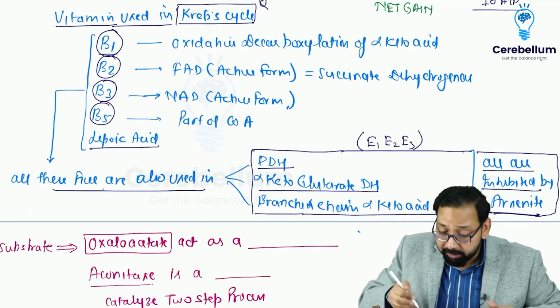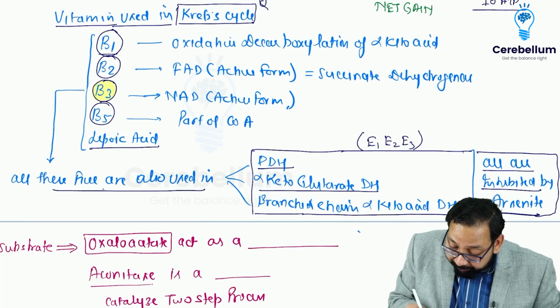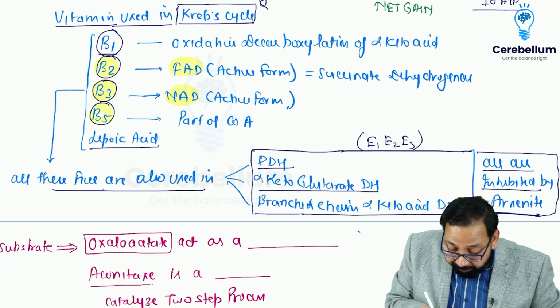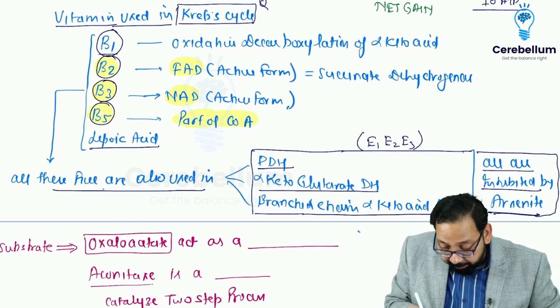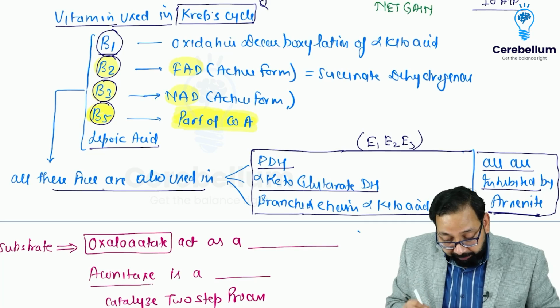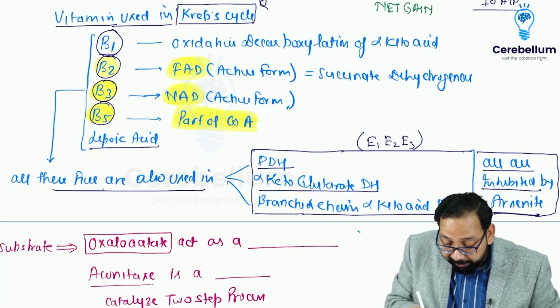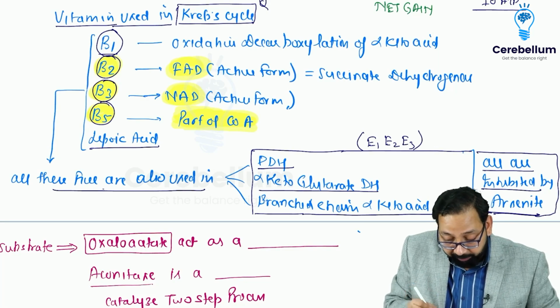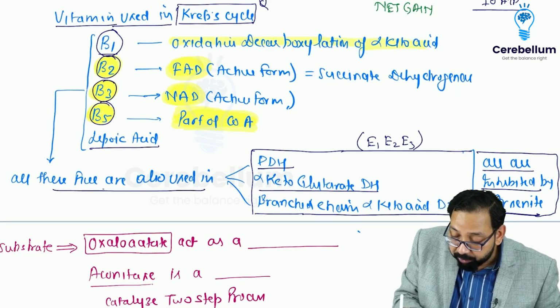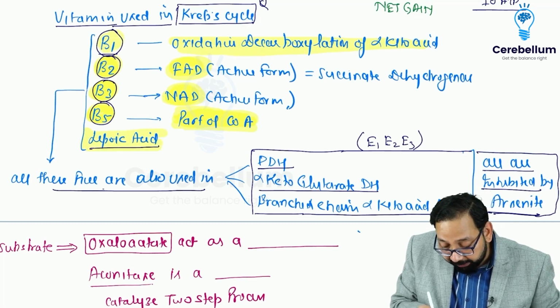I have already discussed, but repeating it again, that active form of B3 is NAD, active form of B2 is FAD, B5 is part of coenzyme A. So anywhere you find coenzyme A, you will say B5 is cofactor. Anywhere you find NAD, you will say B3 is cofactor. Anywhere you find FAD, you will say B2 is cofactor. If you find oxidative decarboxylation of alpha keto acid, B1 is cofactor. Lipoic acid, I am not explaining.